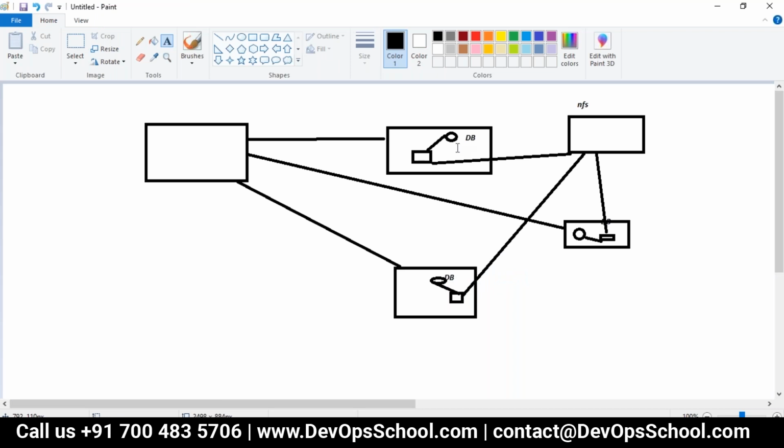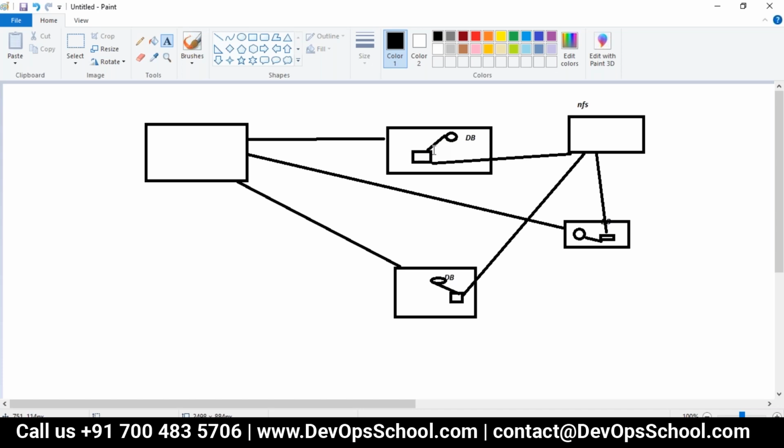In a database, before writing anything it always locks a row. So if all these three databases simultaneously lock a row, none of them can write. So what we need is that at a time one database can write. In that type of scenario, we will put read write once.